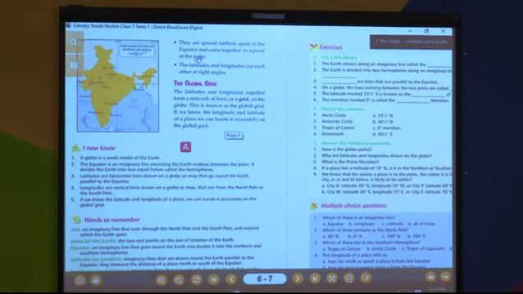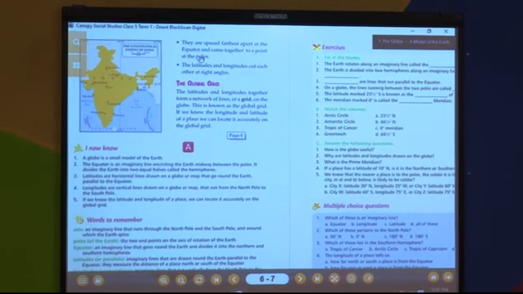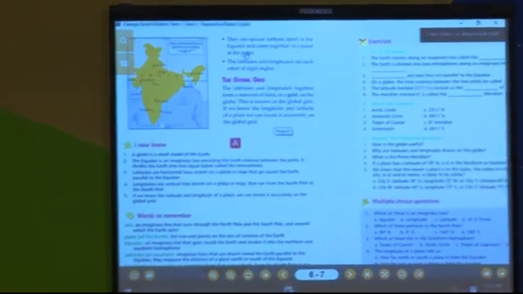They come to know where exactly. If you have seen some movies or programs on Discovery, they show the pilots, they tell that we are located right now at 23.5 degrees north or 23.5 degrees south. So this shows the exact place where they are located.